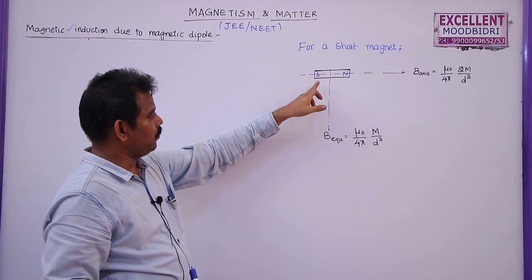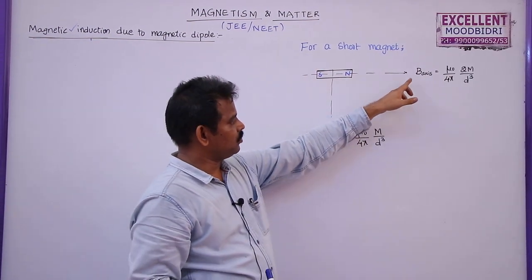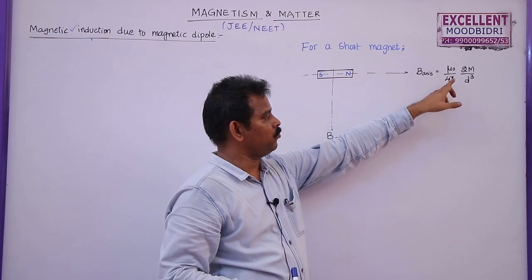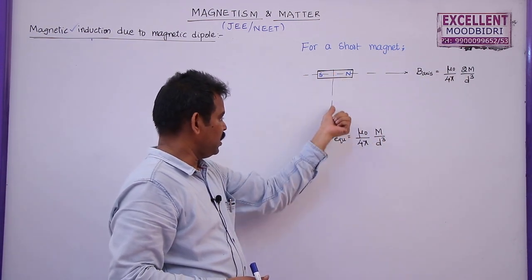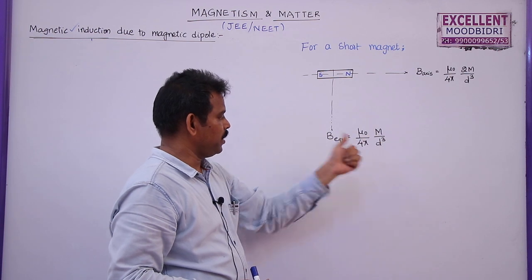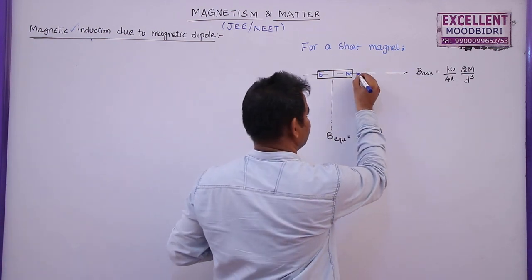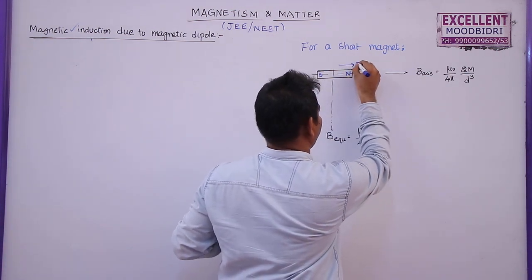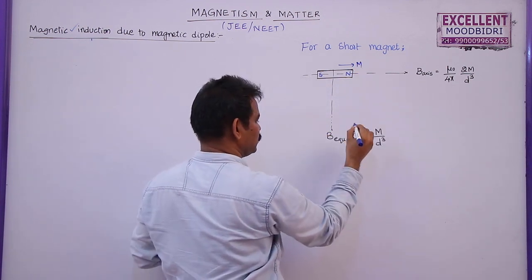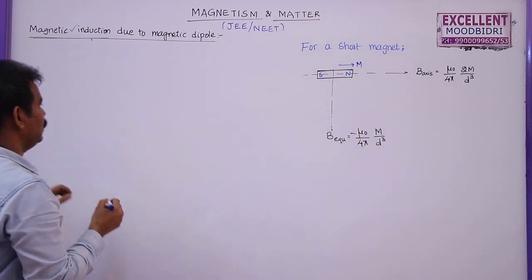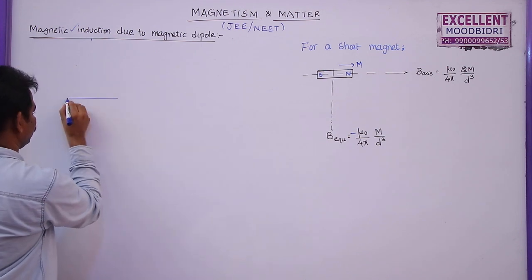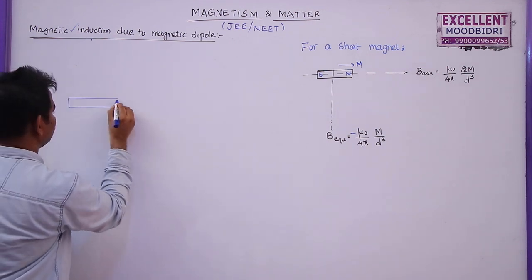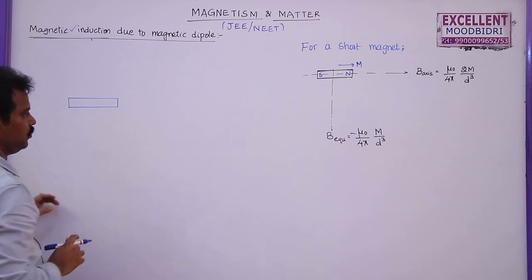Magnet, just now we derived magnetic field induction on the axial line is mu naught by 4 pi 2m by d cube, on the equatorial line mu naught by 4 pi m by d cube, but the directions are different. This is along m bar, but this is opposite to m bar, so I will take minus here.